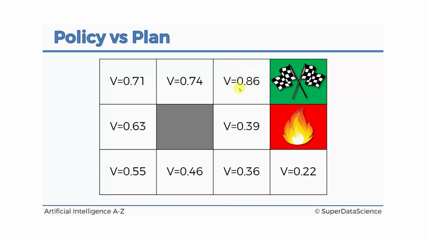And remember, we have a gamma, so the value would be discounted. Or with a 10% chance we would end up here in this state. So it's not 100% probability I would get here. Therefore, this value can no longer be a 1. It's something less. And let's say it's 0.86. So that's an example of why it's like this.